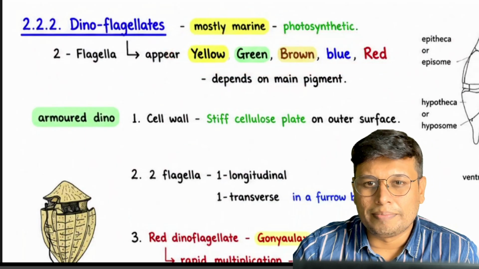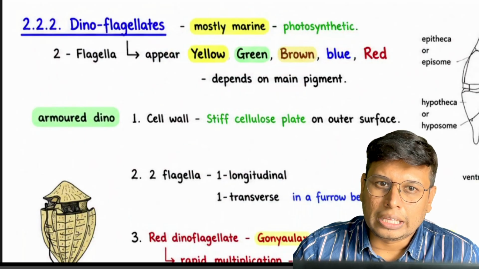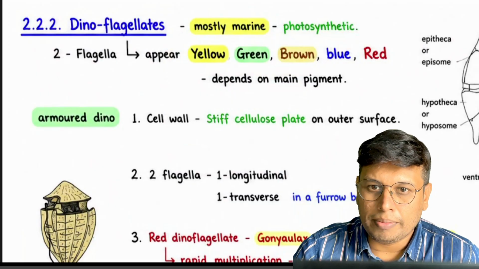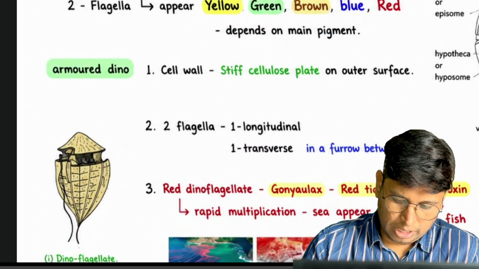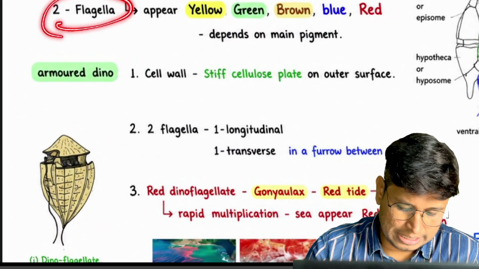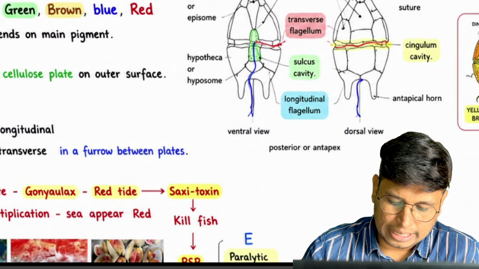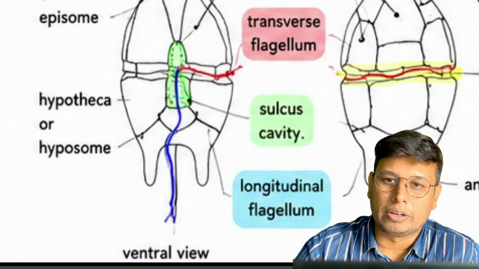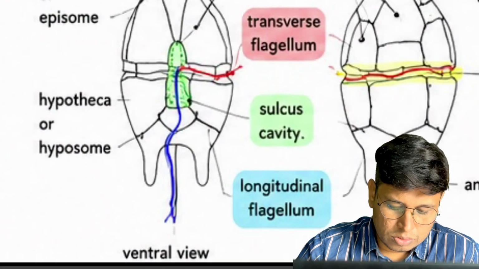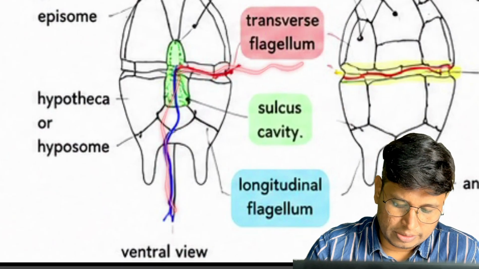So this is some information you have to mug up. The key factor here, how do you remember this, is that dinoflagellates have two flagella, one is a transverse flagellum and one is a longitudinal flagellum. So remember this, one is transverse, one is longitudinal.